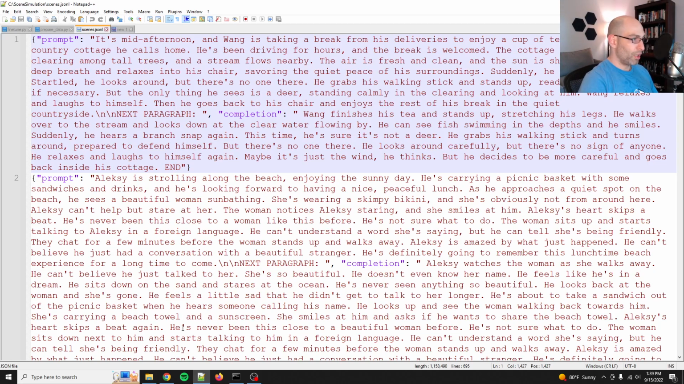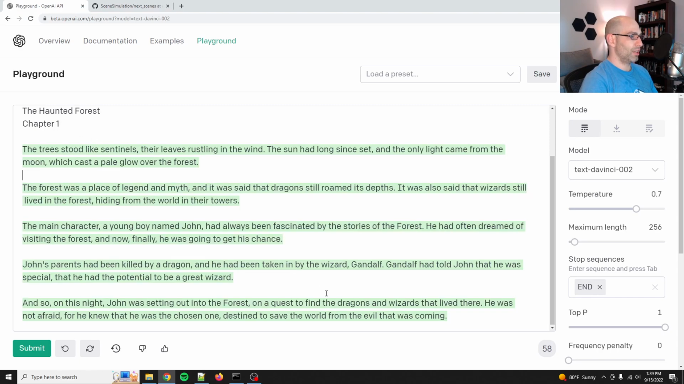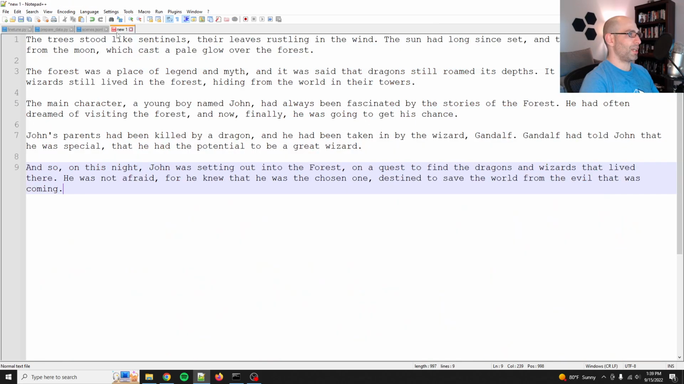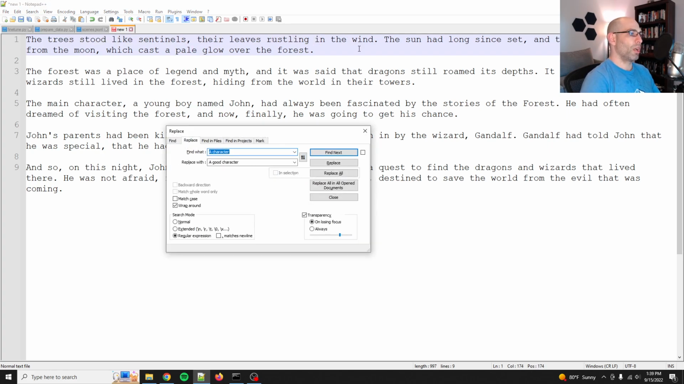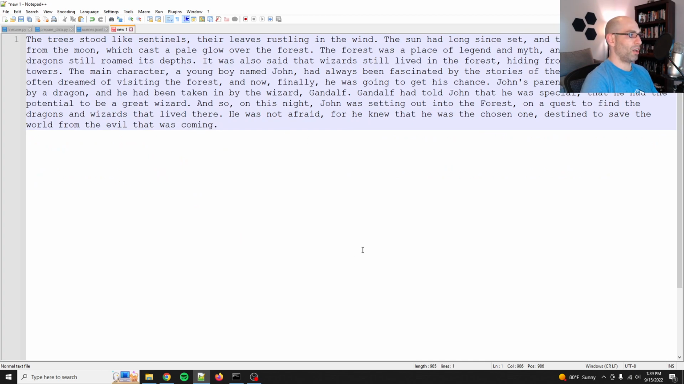Now let me just show you what it does. I asked GPT-3 to write a Tolkien-esque high fantasy, and I've got it copied right here. The trees stood like sentinels, their leaves rustling in the wind, etc. What we'll do is find the space-plus pattern and replace it with a single space. It was also said that wizards lived in the forest, hiding from the world in their towers. The main character, a young boy named John.